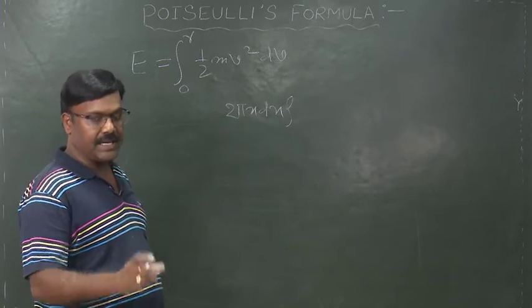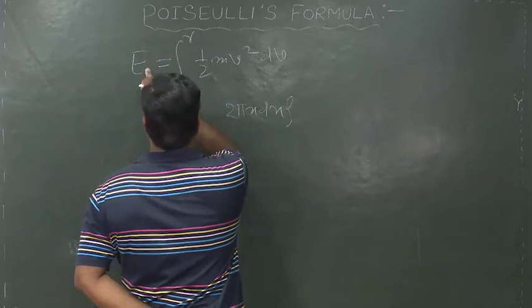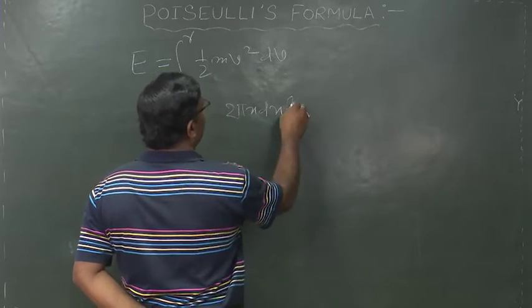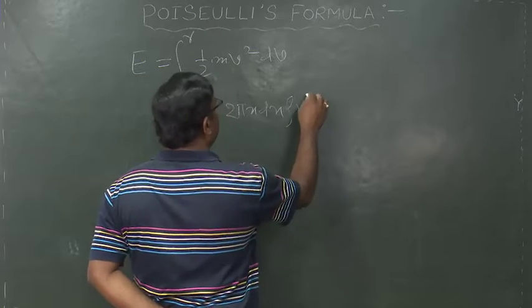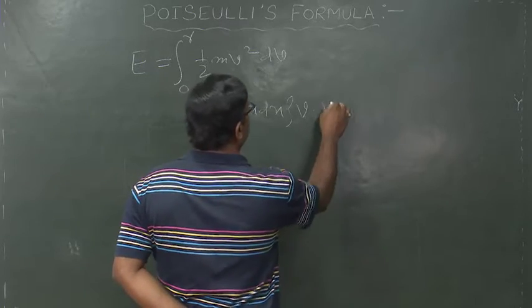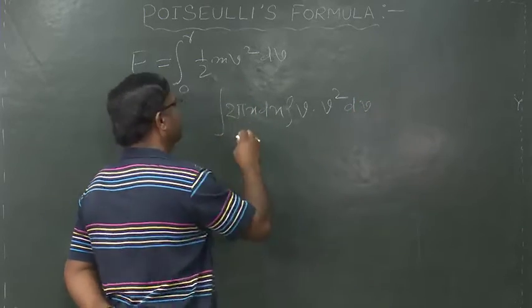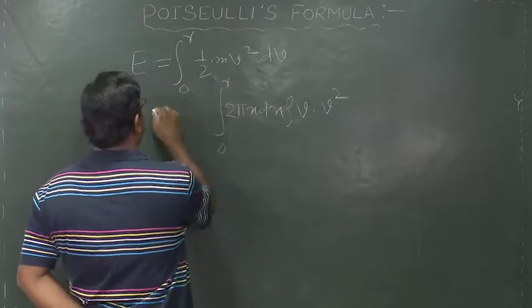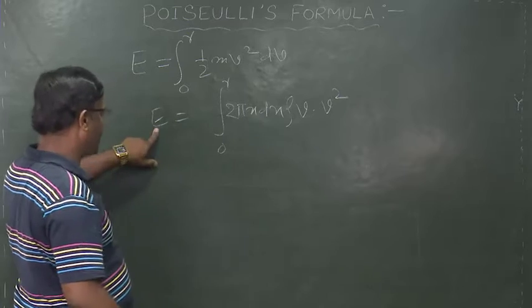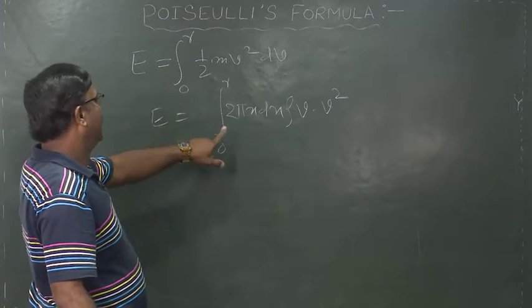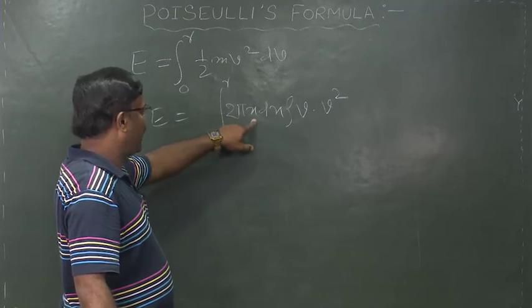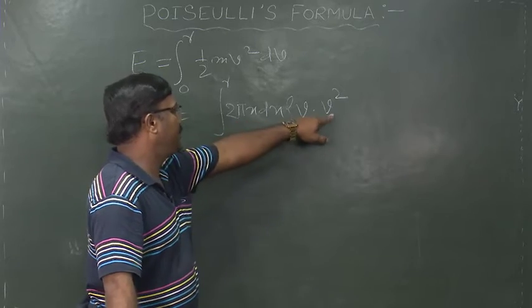So, we can write the kinetic energy per second as E is equal to integration 0 to r of 2 pi x dx rho v square.